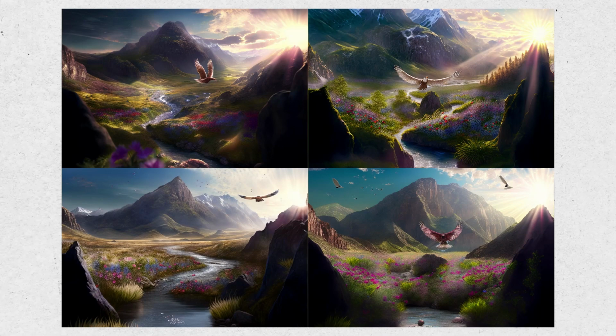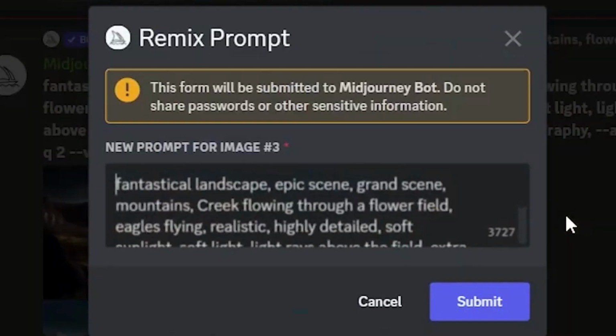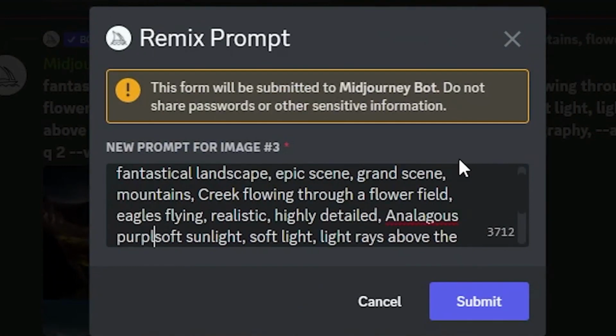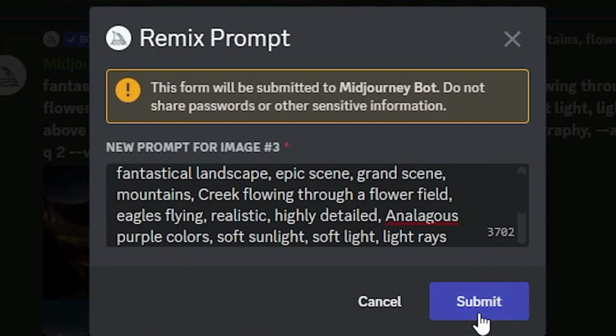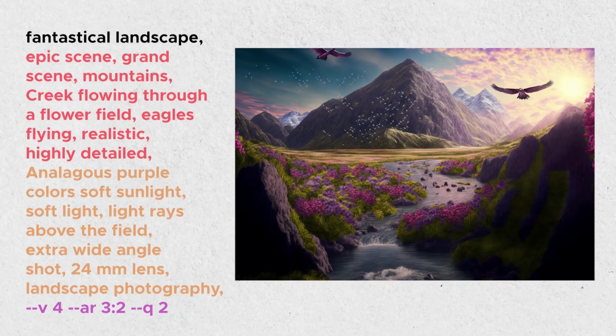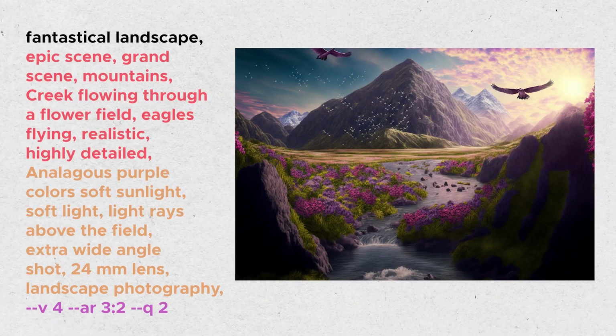I will make one more variation before we move on to our next exercise. I want to change the colors. I will add analogous purple colors and run the new prompt. You can keep modifying your images until you get to what you want. For me, I'm gonna stop here and move on to our next exercise.